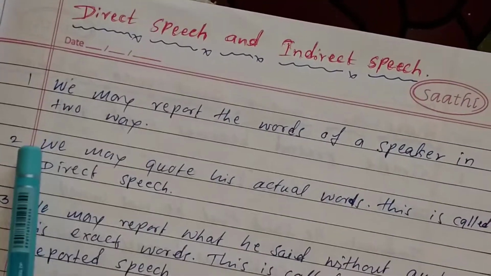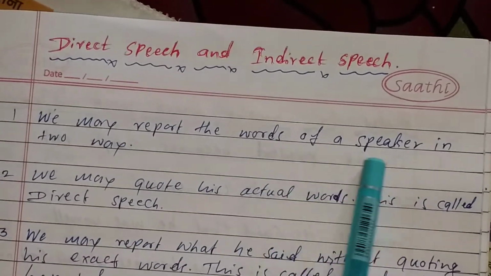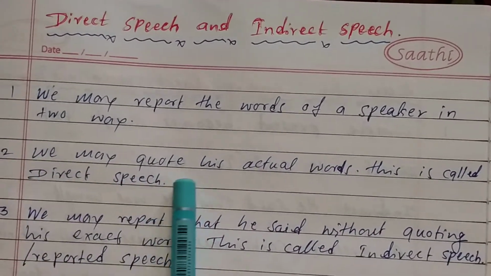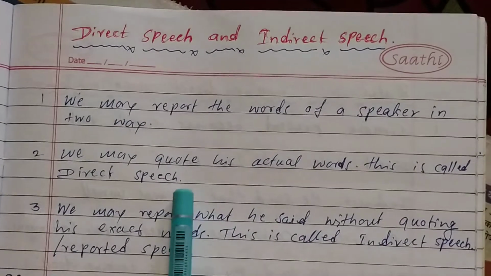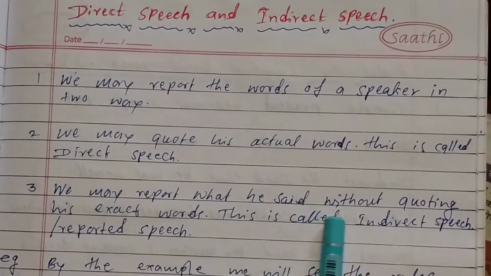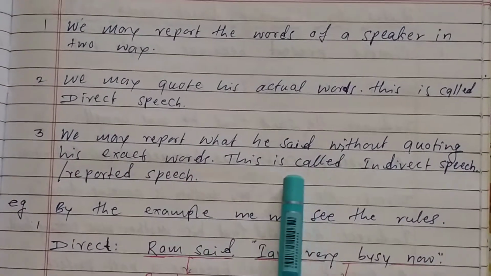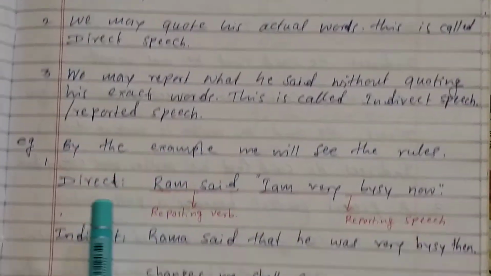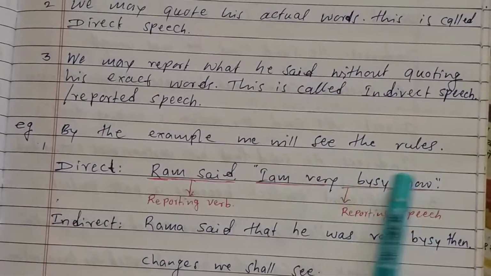Direct speech and indirect speech. We may report the words of a speaker in two ways. We may quote his actual words. This is called direct speech. We may report what he said without quoting his exact words. This is called indirect speech or reported speech. By the example, we will see the rules.